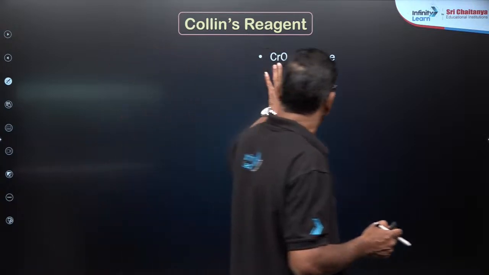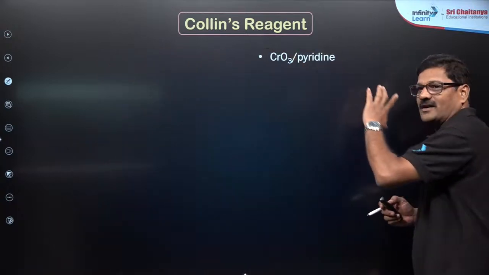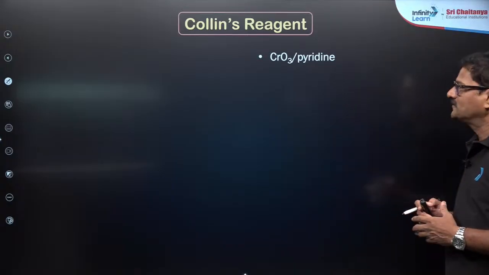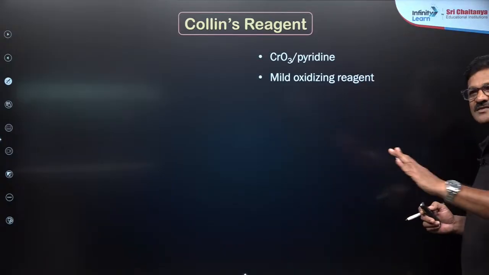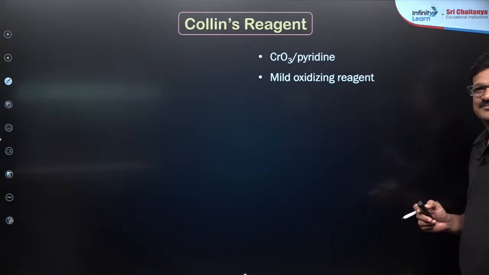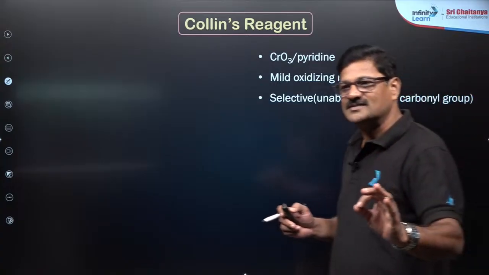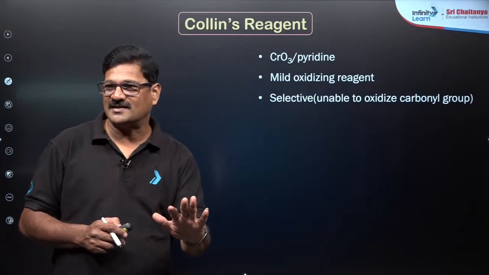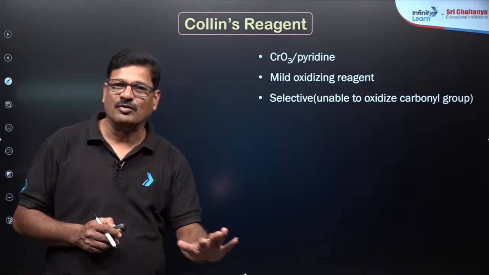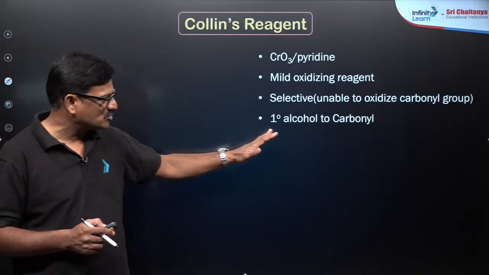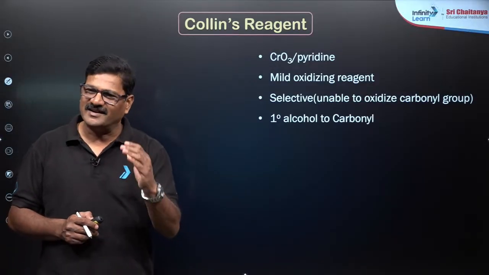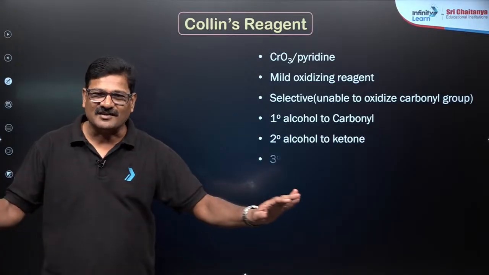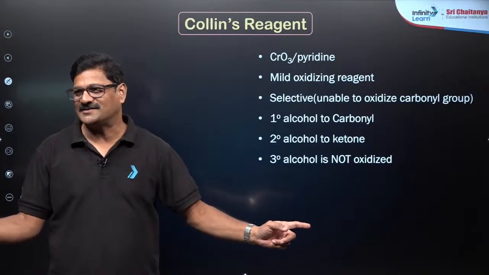Collins reagent is chromic anhydride in pyridine, okay, and it is a mild oxidizing agent and it oxidizes selectively. Carbonyls are not oxidized, primary alcohols are converted into aldehydes, secondary alcohols are converted into ketones, tertiary alcohols are not oxidized.